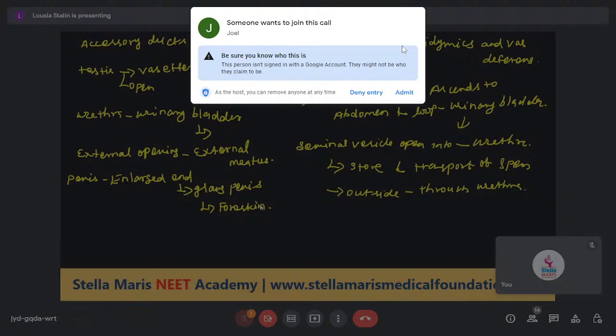The urethra originates from the urinary bladder and extends through the penis, which has an external opening called the urethral meatus. The penis is made up of special tissues that help in erection, which facilitates the insemination process.